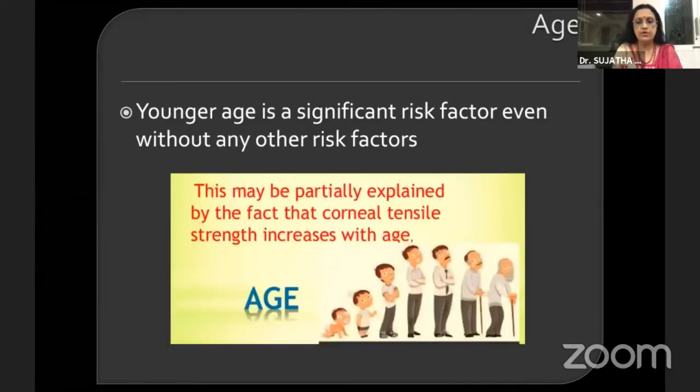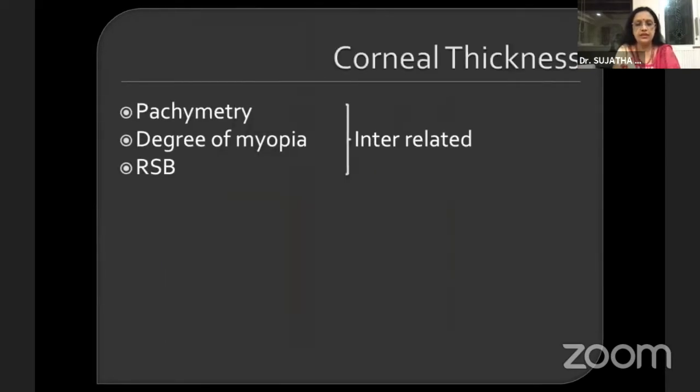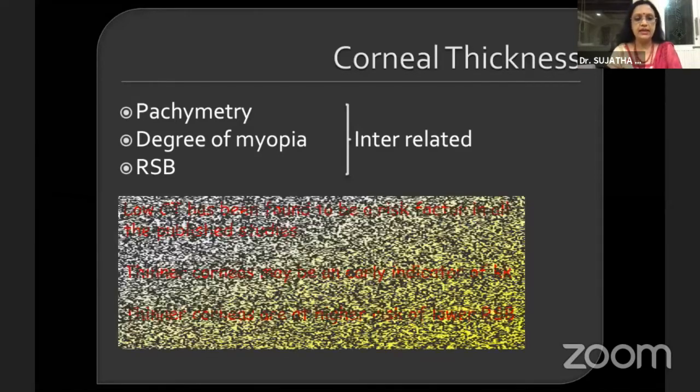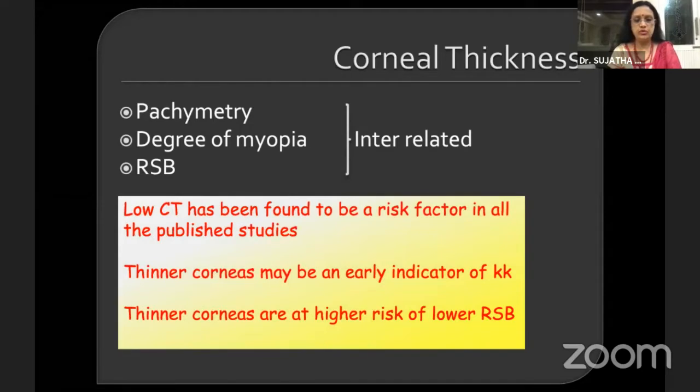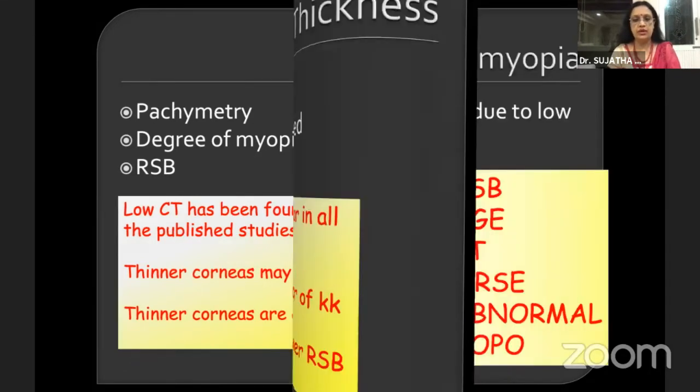Age is again a very important factor. The younger the age, the greater the chance of the patient developing ectasia. This may be partially explained by the fact that the corneal tensile strength increases with age. The other important parameters, which are interrelated, are the pachymetry of the cornea, the degree of myopia, and the residual stromal bed. Low CCT has been found to be a risk factor in all the published studies. Thinner corneas may be an early indicator of KC, and thinner corneas are at higher risk than lower RSB.